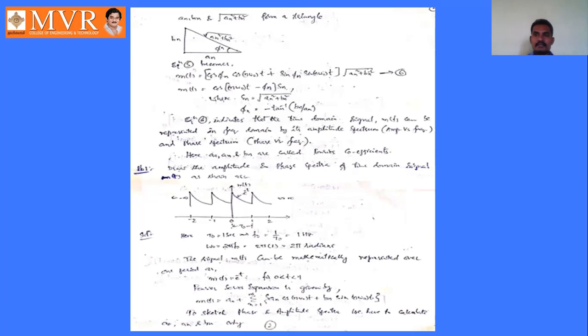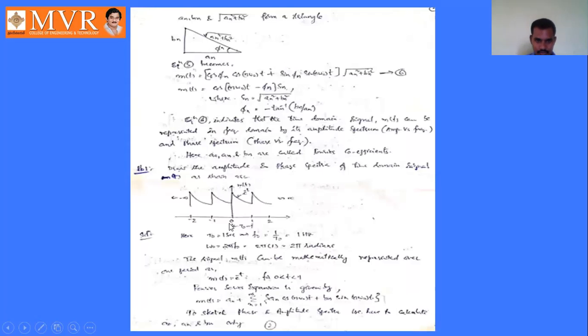A naught can be calculated by using the formula 1 by t naught integral t naught to t naught plus t naught m of t dt. Similarly, a n and b n. What is t naught here? T naught value is 1. Initially it is started from 0. Here the limits are 0 to 1. So this is t naught, and 1 is t naught plus t naught. So 0 to 1, m of t is e power minus t into dt.